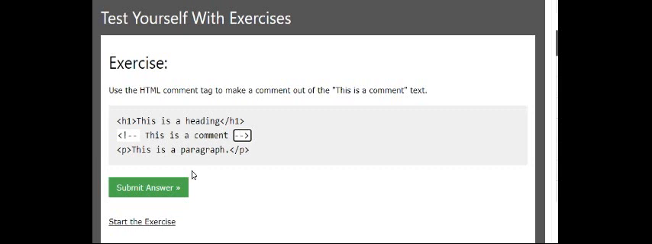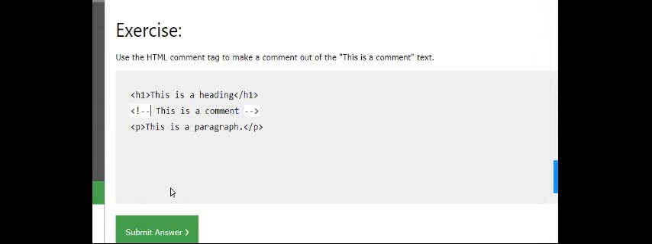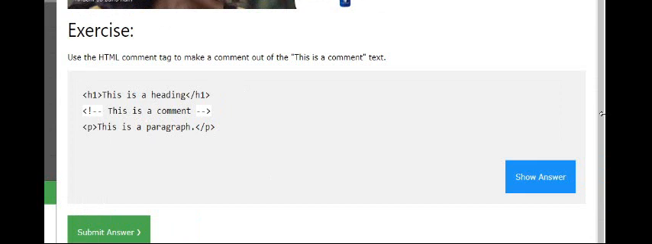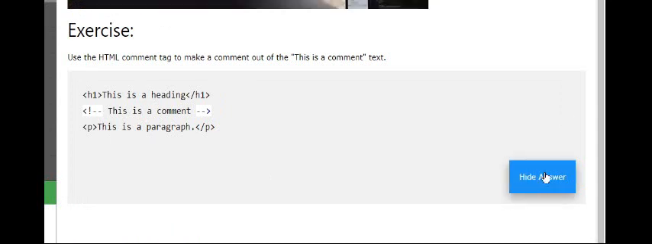Is it right? Let us see the output here. Answer, the answer is correct. Is it clear? Submit the answer, and here I wanted to see the answer also. See the answer means show the answer. It is the correct answer.